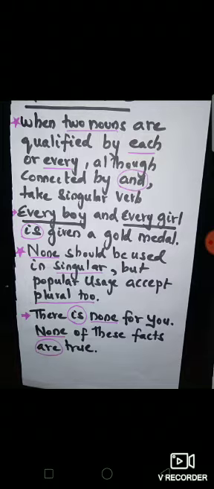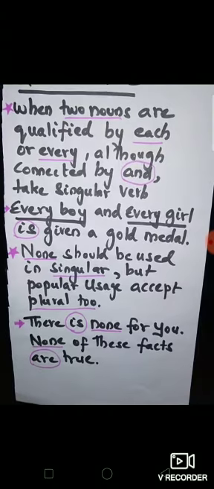If it is connected with "and", you are not considering that as taking a plural verb, as we have seen in the previous rules. In the previous rules you say Ajit and Gokul are good friends. But when you join each and every before the subject, each boy and each girl is good. Likewise, it should take only the singular verb.